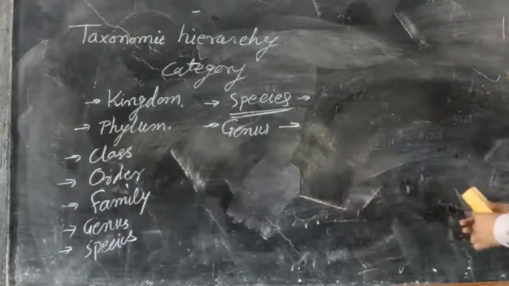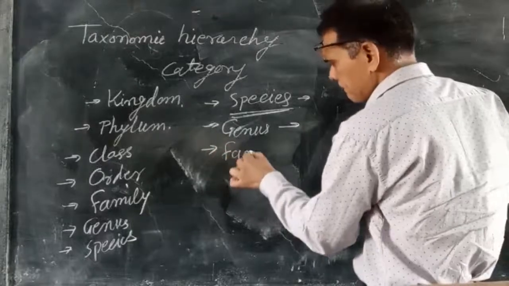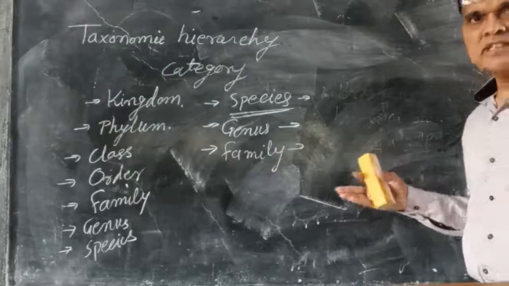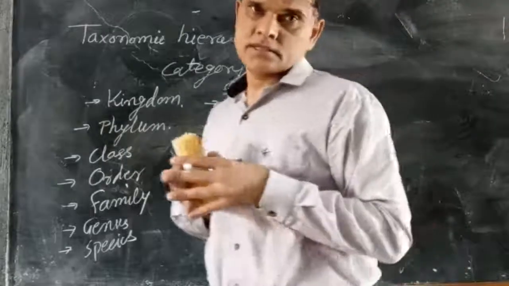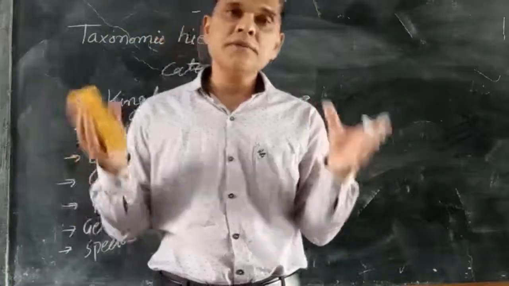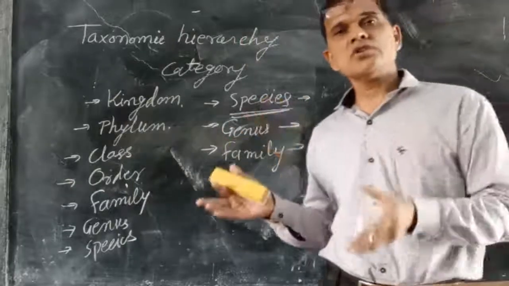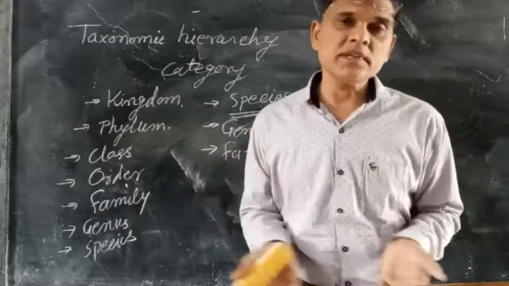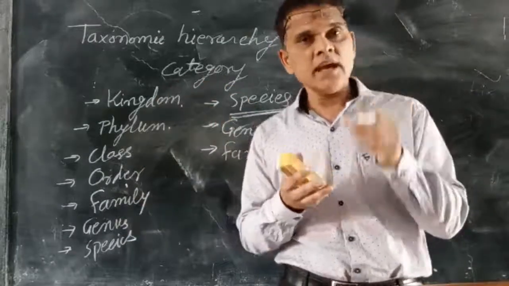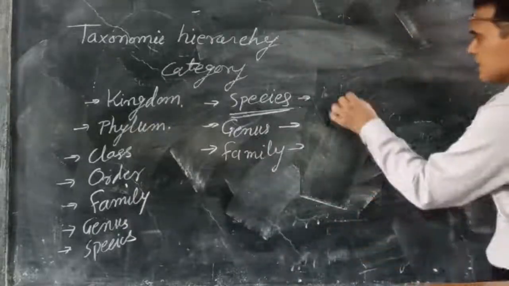Another category is family. Different genera which have some common characters, known as correlated characters. On the basis of those correlated characters, all these genera are put together in the same category, that is known as family.